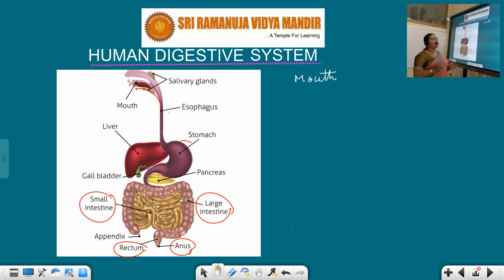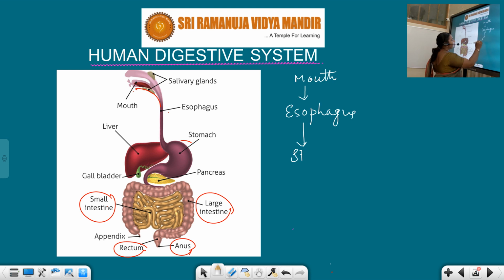of humans. The mouth is followed by the esophagus, students. And this esophagus is again followed by the stomach. This stomach again opens into the small intestine.